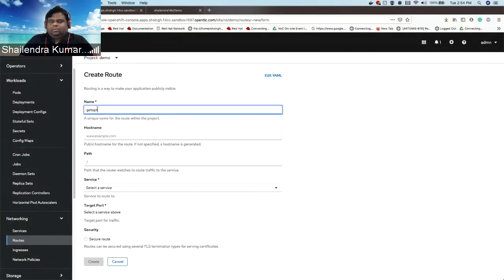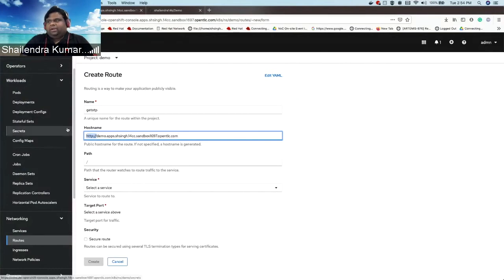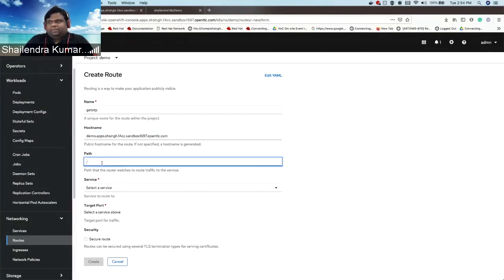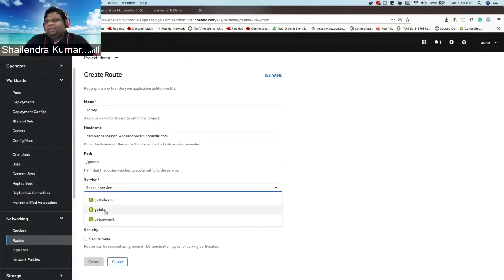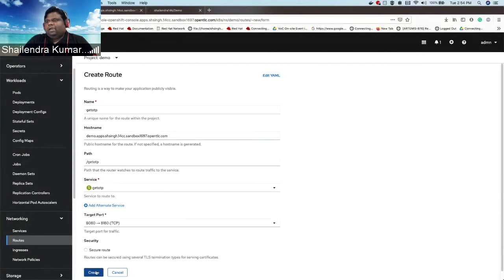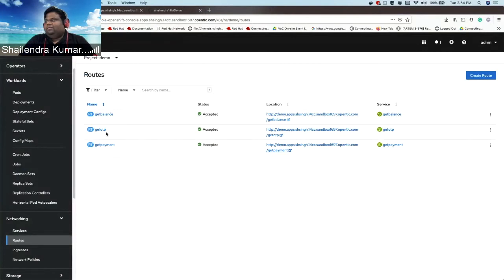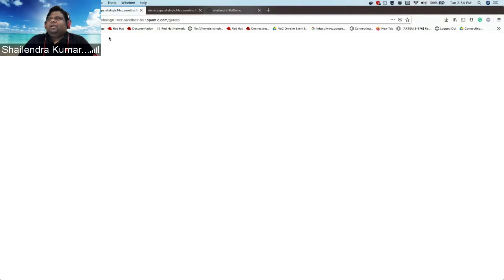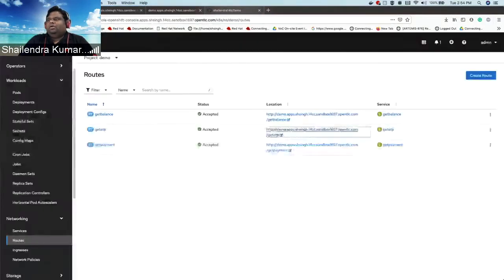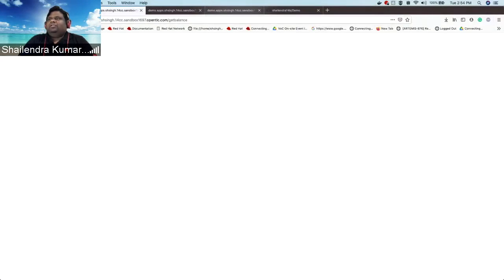So the host name I want to keep the same. That was the scenario the customer wanted, and then the path would be get OTP. Then I just have to select which service I have to call, what the port will be, and create the route. And the route has been deployed successfully. Now, if I click on this OTP, I can see the get OTP microservice has been called. And similarly, the get balance microservice has been executed.